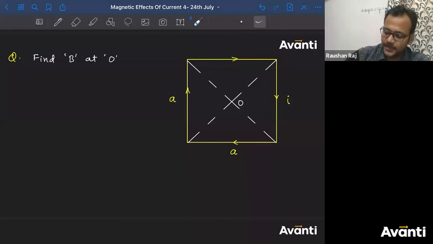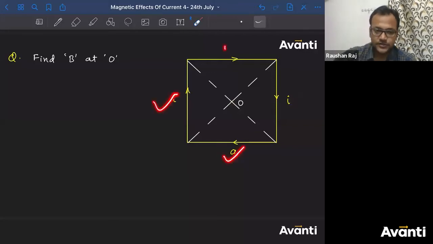Correct only. So the direction of magnetic field will be into the plane only. Direction of magnetic field because of this will be ऐसे करेंगे नीचे की ओर. Because of this also into the plane, third one also into the plane, fourth one also into the plane. So because of all of them, the direction of magnetic field is into the plane. So you need to find the magnetic field because of 1, 2, 3, 4 and then add them all.